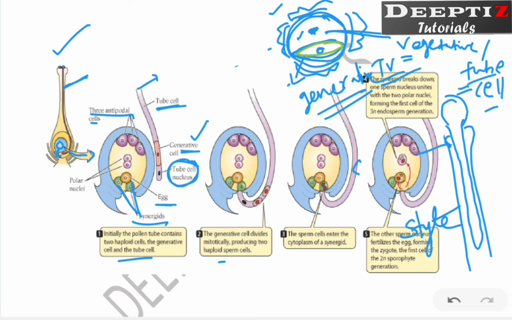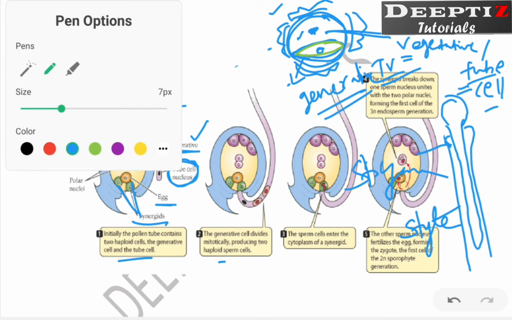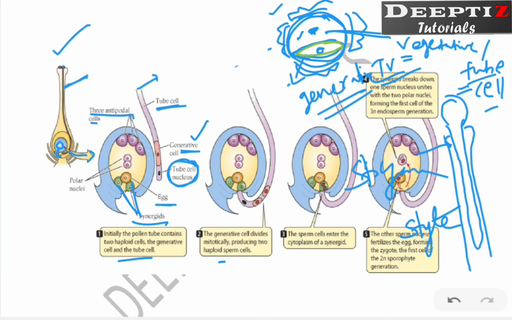Just understand it this way, this is the stigma. Now, what is going to happen here is that this consists of 2 nuclei, you can see. The one which goes in front is termed as the tube nucleus. The one which comes behind is the generative nucleus of the generative cell.